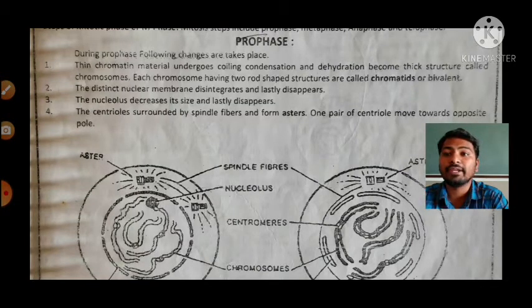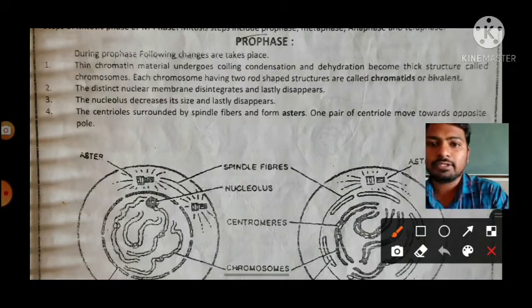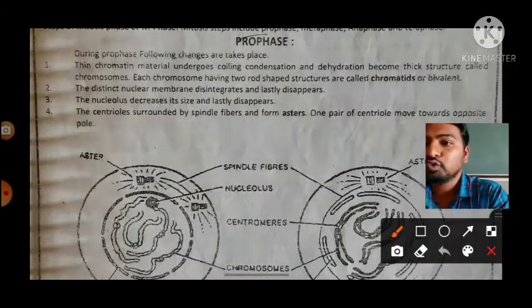They are called chromatids, or they are also called bivalent. As you can observe here, there is a centromere. You can observe two round-shaped structures here.